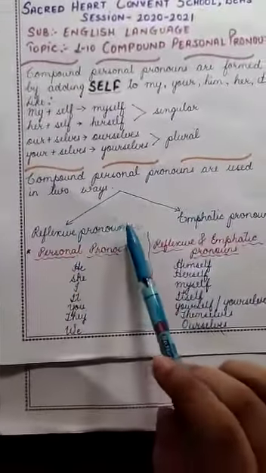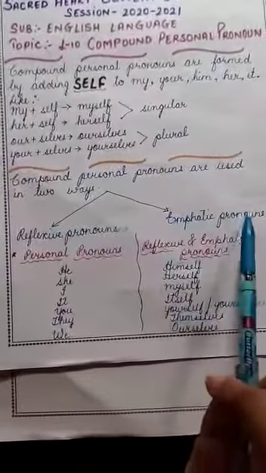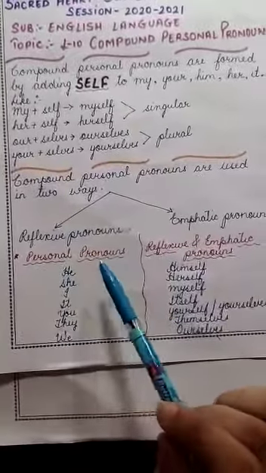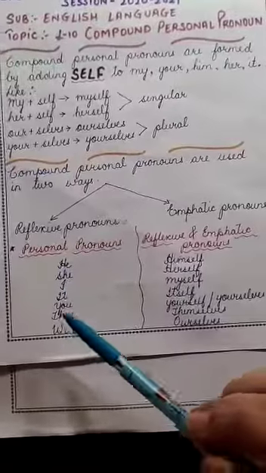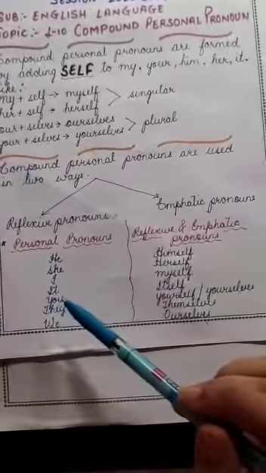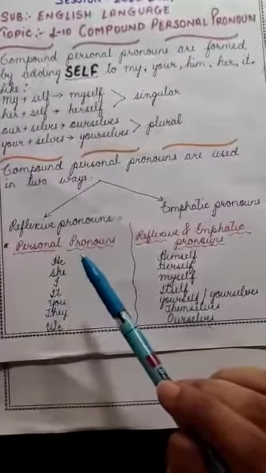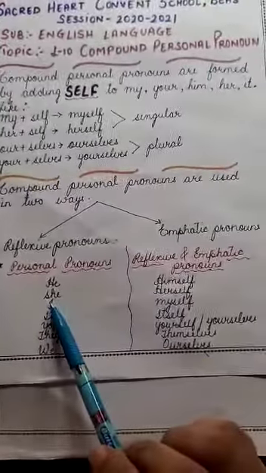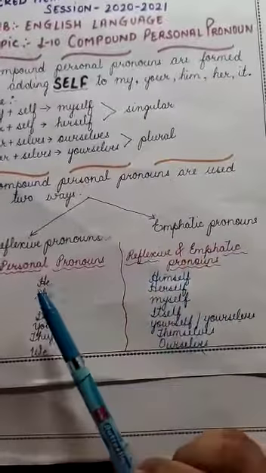Before going to these, let us see how we can frame reflexive pronoun and emphatic pronoun. Earlier we have read about personal pronouns: he, she, I, it, you, they, we. These all are pronouns. You know very well. For boy we use he, for girls we use she, and so on. So from these words, how do we frame reflexive and emphatic pronoun?